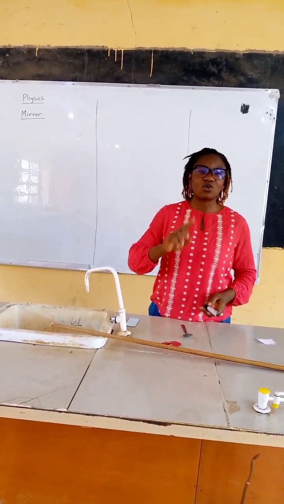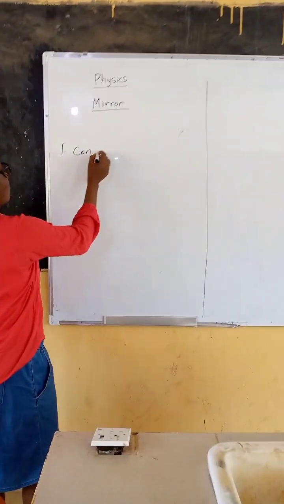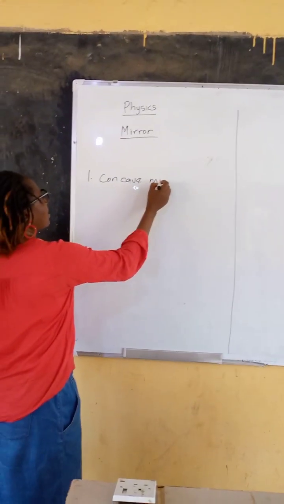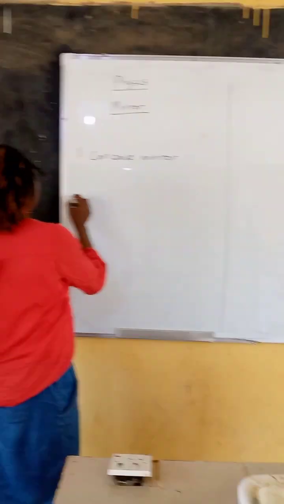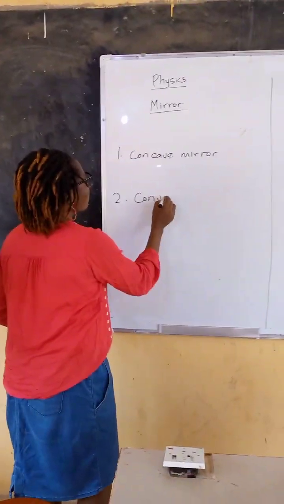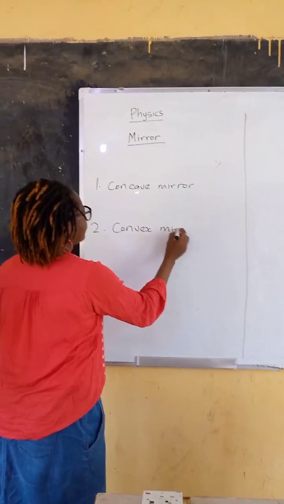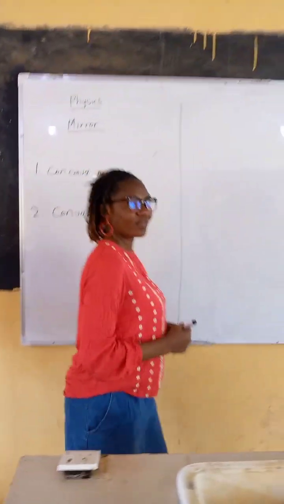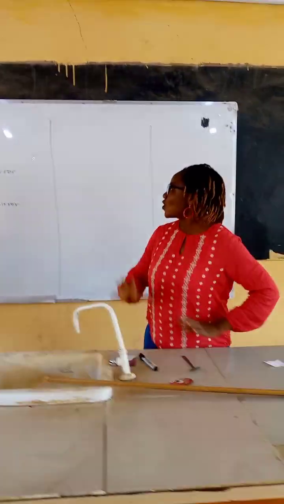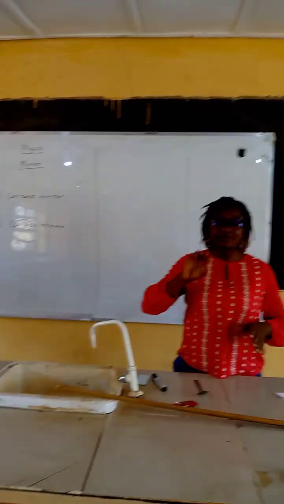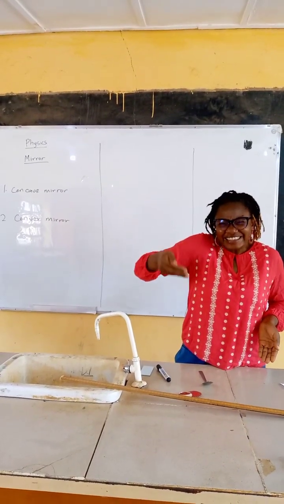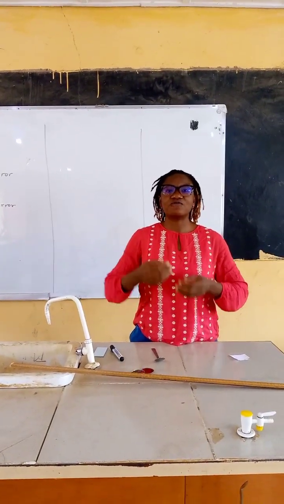We get wetin we dey call concave mirror, and we get the one wey we dey call convex mirror. Concave mirror na that mirror wey be say the inside na you fit see your face.